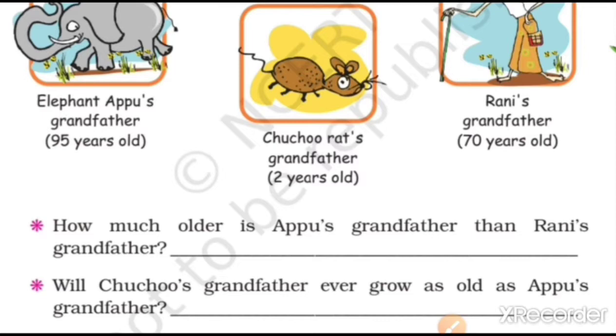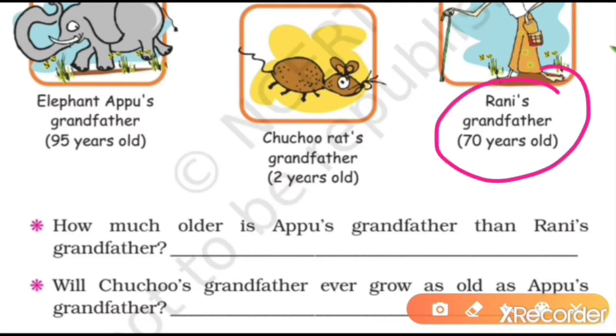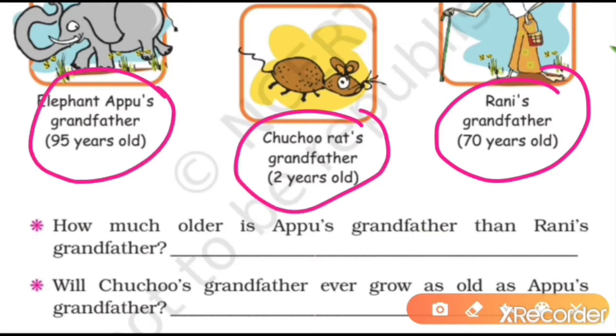In the previous video, I had explained the differences in animals' and human beings' lifespan by using the example of a tiger, cat and old man. Here the same question is given. He is Rani's grandfather. This is Chuchu the rat's grandfather. Elephant Appu's grandfather. Now who looks old from these three figures? Grandfather looks old.